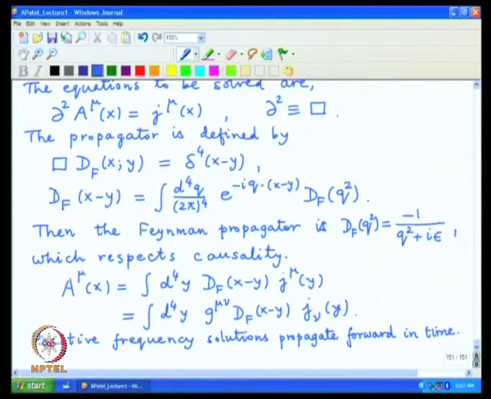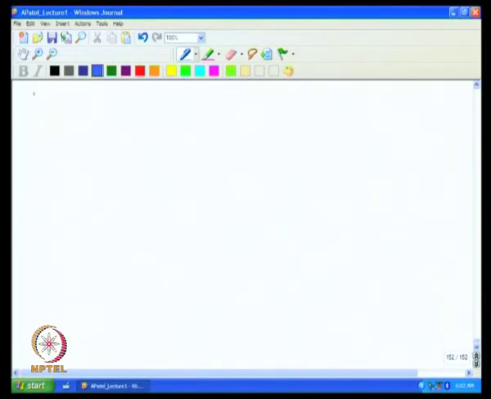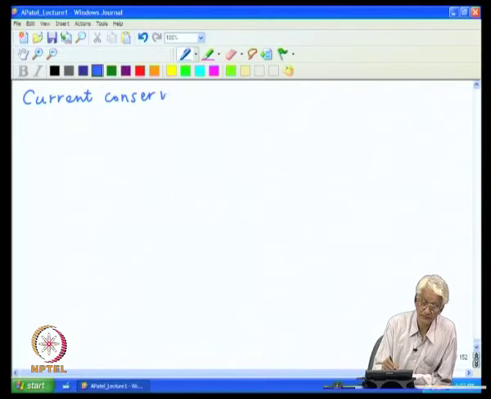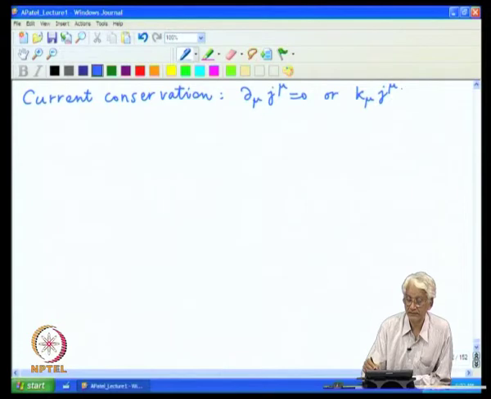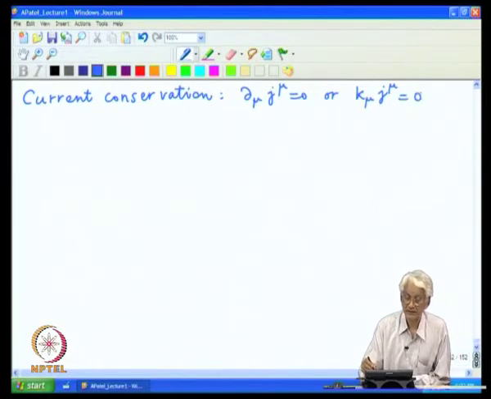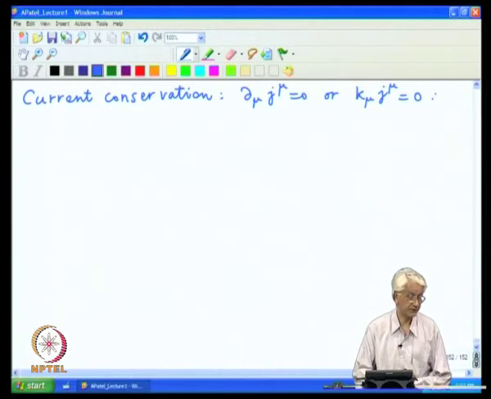equation is automatically conserved. So, we have the identity that d mu j mu is equal to 0, and in momentum space that becomes just whatever the momentum variable is contracted with the current equal to 0.